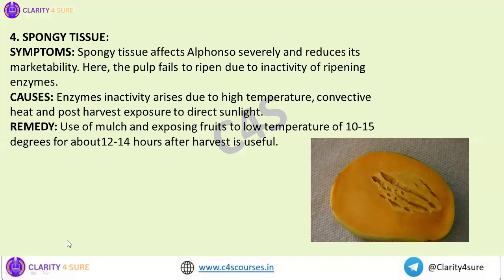Okay, then what is the cause? Enzymatic inactivity, which arises due to high temperature, leads to this failure of the pulp to ripen. So what we can do is go for the use of mulch, because that will help to regulate the temperature. And we can expose the fruits to a low temperature of 10 to 15 degrees centigrade for certain hours after harvest, so that high temperature injury is prevented.